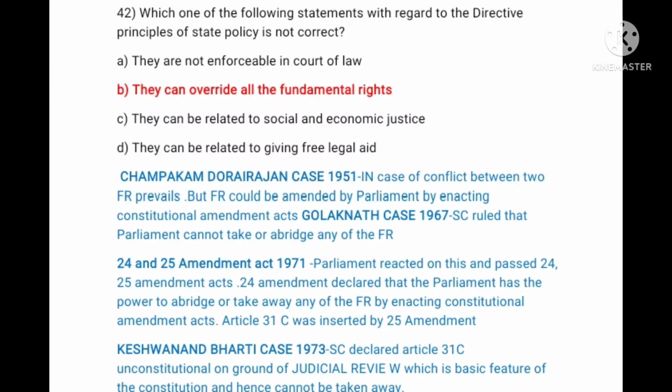The 24th Amendment declared that Parliament has the power to abridge or take away any of the fundamental rights by enacting Constitutional Amendment Acts. Then in the Kesavananda Bharati case 1973, the Supreme Court declared Article 31C unconstitutional on the ground of judicial review, which is a basic feature of the Constitution, hence cannot be taken away.